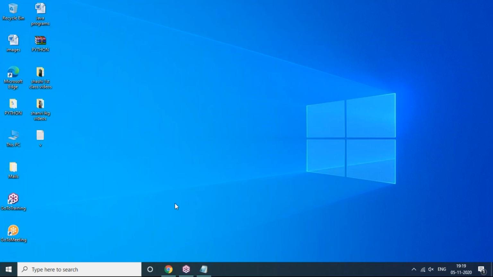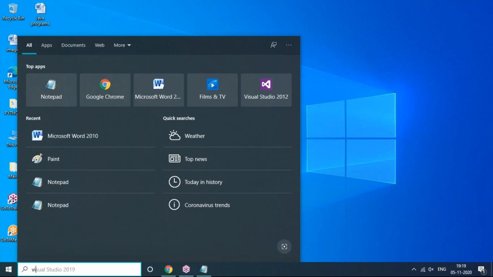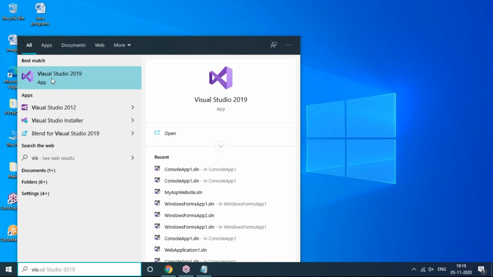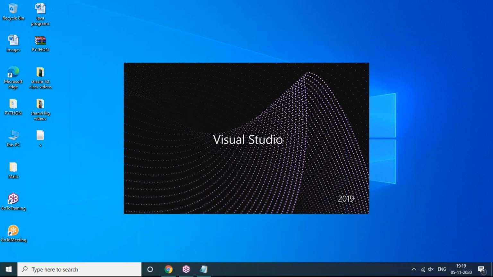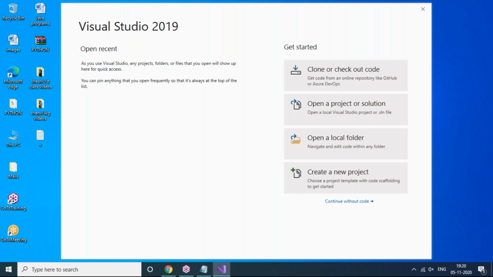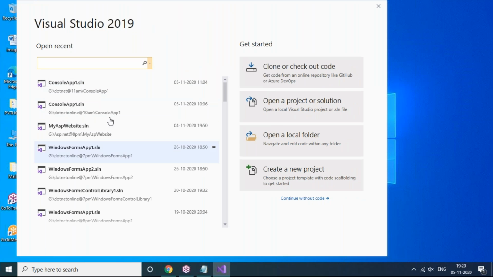Once I install the Visual Studio 2019 software, how do I open it? Go to search and type VIS, then you will be able to see Visual Studio 2019 like this, and you can click on it. You will see the first outlook of Visual Studio 2019. On the left hand side, you can see the applications I created recently, such as console application, web applications, Windows Forms, and many other applications for other batches I opened. So that's what it's showing recently.